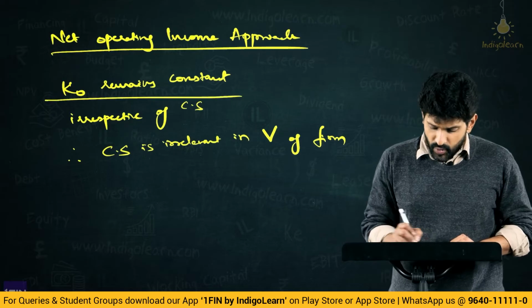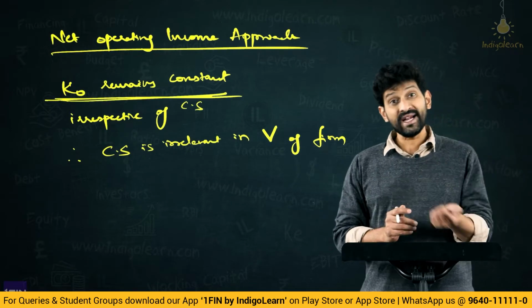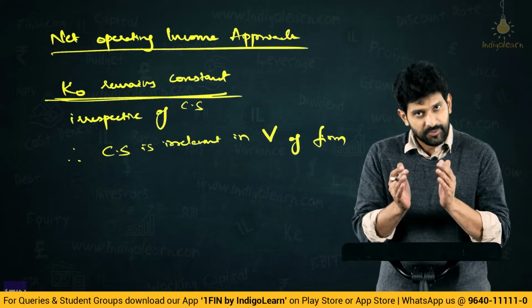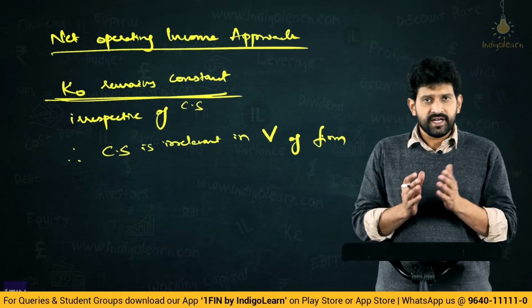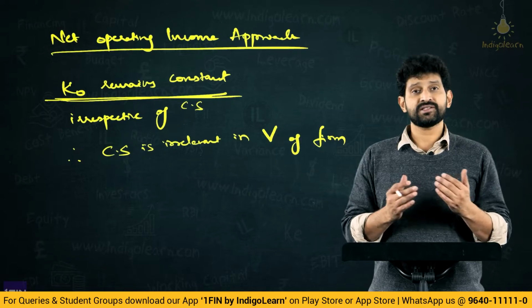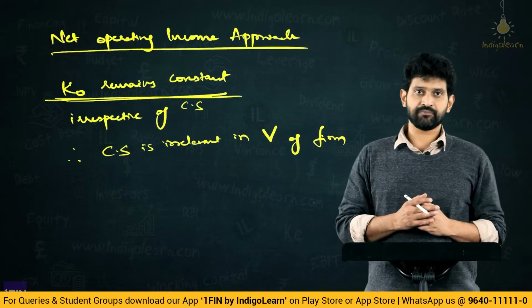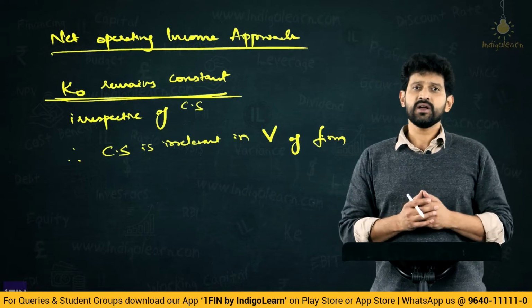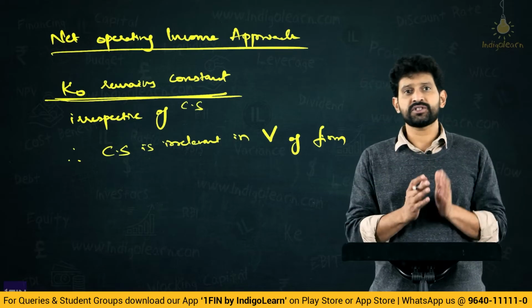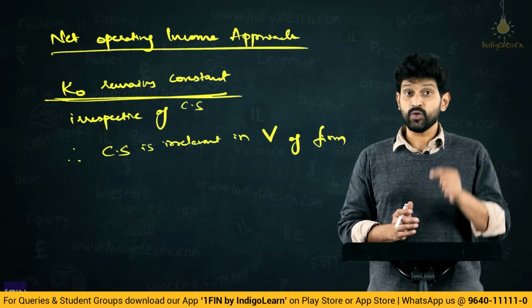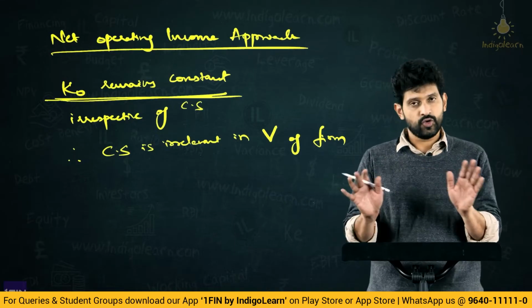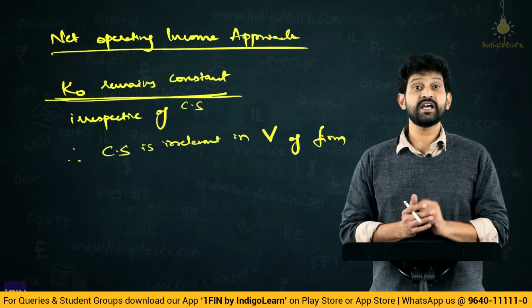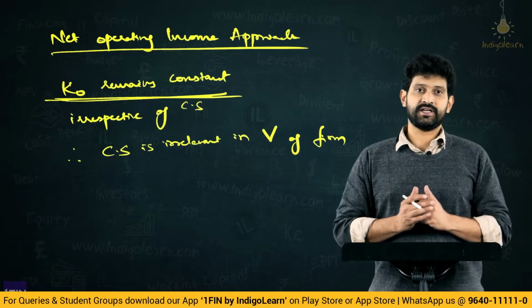Now, how can we say KO remains constant? Why does KO remain constant is what we are supposed to understand now. Now, in the previous case what we have seen, friends, we said net income approach, we said as we are inducing more and more debt, as debt is a cheaper cost, because as the weight inclines towards debt, the overall cost of capital will decrease. Now, here what this theory says, boss, KD is constant, no worries, but this theory says KE is not constant,